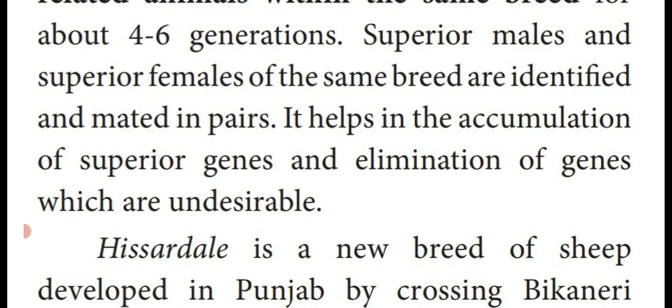So by this inbreeding method, we are able to produce newly formed desirable characters in animals. The unwanted genes are removed by this breeding method.